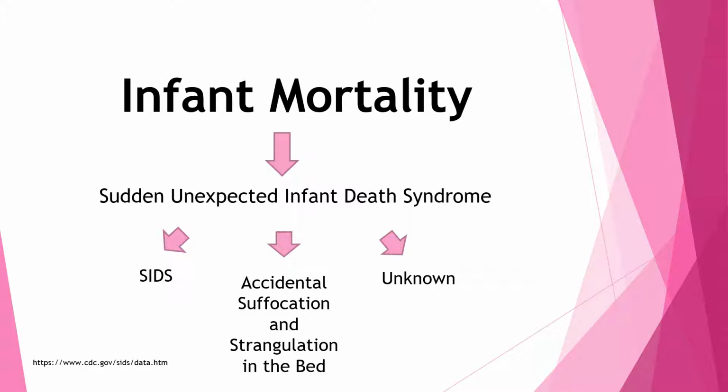And infant mortality is then broken down into sudden unexpected infant death, which is a term used to describe the sudden and unexpected death of a baby less than 1 year old in which the cause was not obvious before investigation. The CDC then broke down sudden unexpected infant death into three categories. Those three categories are sudden infant death syndrome, accidental suffocation and strangulation in the bed, and unknown.